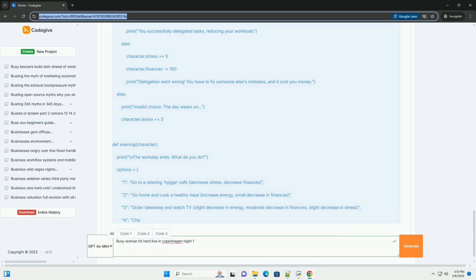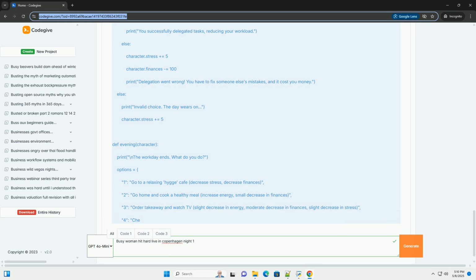Main function. Initializes the character with starting values, calls the activity functions in sequence, triggers the hit_hard_event, and checks for game_over. 6. Game loop. As this is the first night there is no while loop yet.